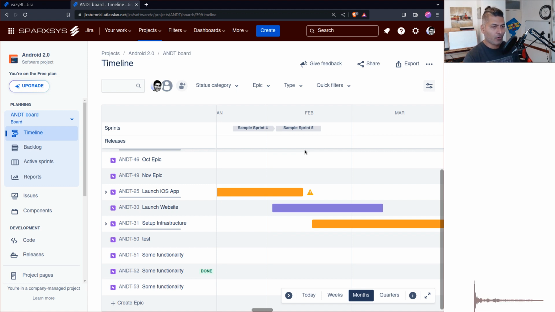Now, of course, we all know that advanced roadmaps is there, but advanced roadmaps is basically with the premium version. I don't know why advanced roadmaps is only available in the premium version of Jira.